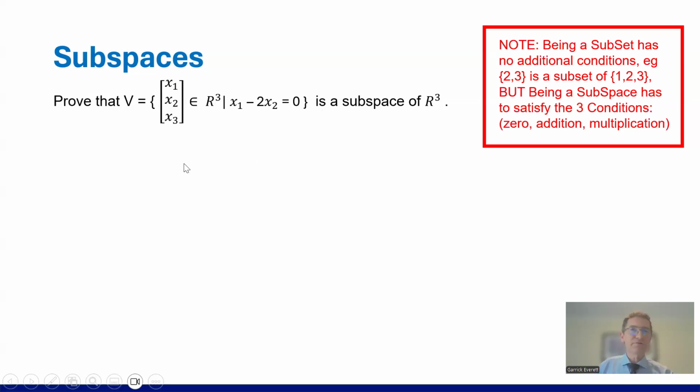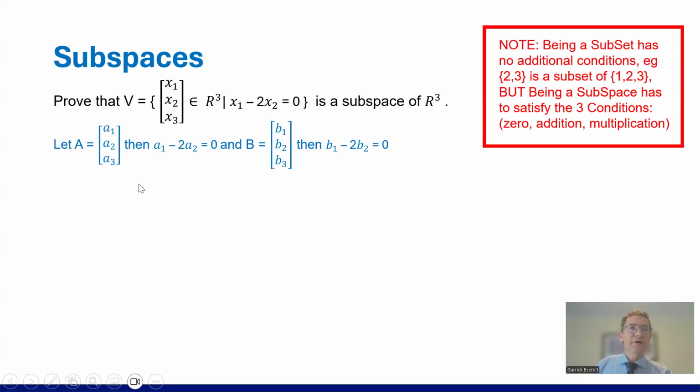This same proof can be applied to any question you get, obviously with different numbers and letters. So we're going to create two things in V. Let A equal (A1, A2, A3) and B be (B1, B2, B3). Then, because they are now in V, this bit must be true. If this is A, then A1 minus 2A2 is 0, because that's the condition of V. And for B, B1 minus 2B2 is also 0.